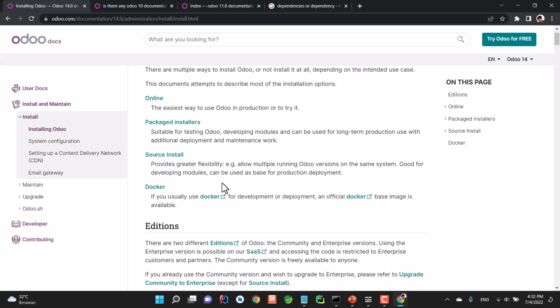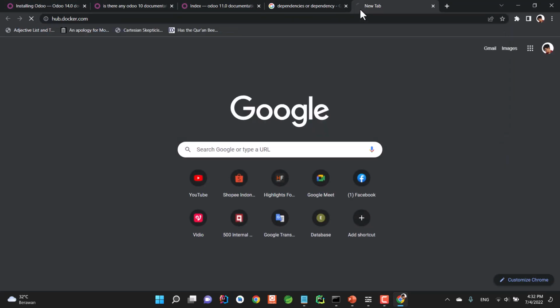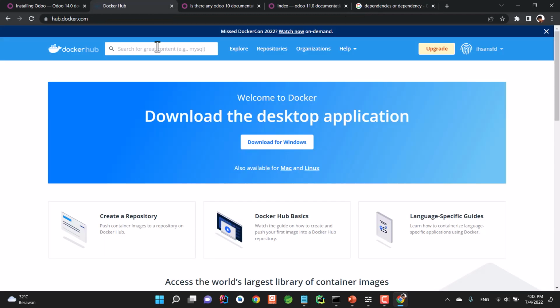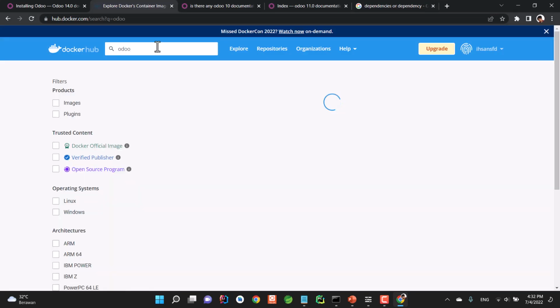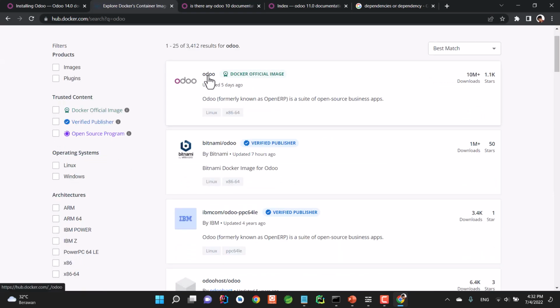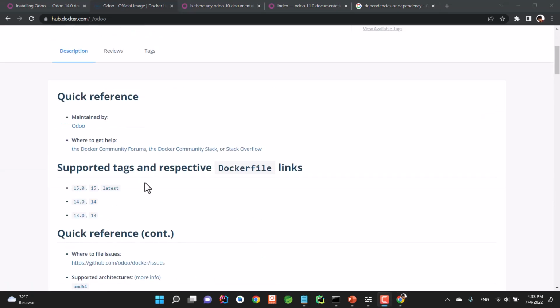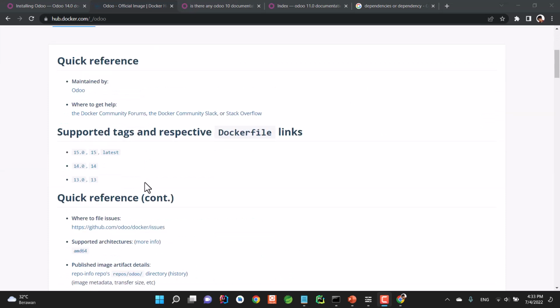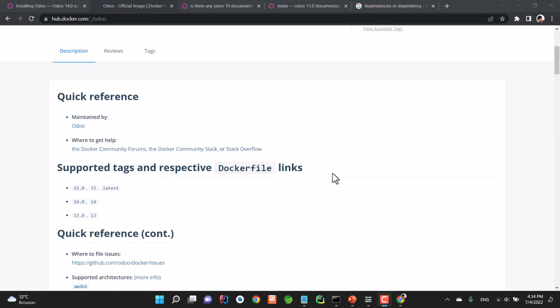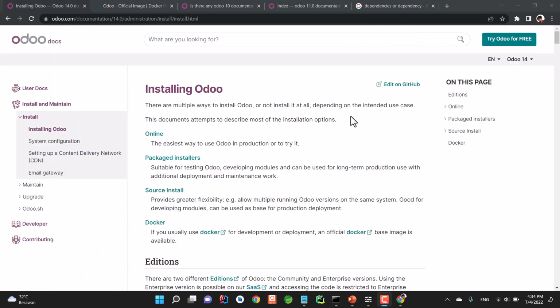Yes, Odoo is also available in Docker. If you go to hub.docker.com and search for Odoo, you can see that there is an official Odoo image, but the official image only supports versions 13 up to 15. If you're using an older version than that, it is currently not supported by Odoo.